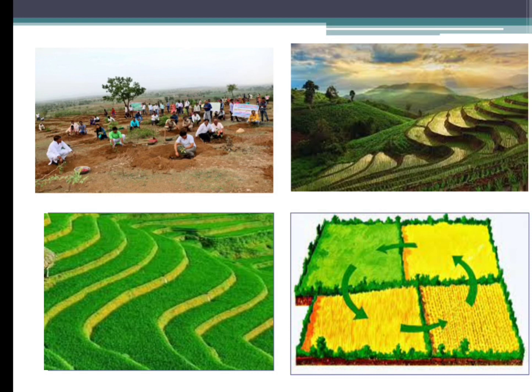If you see the 'Did you know', children, as per a 2010 report, India is losing 5,334 million tons of soil every year due to soil erosion because of human activities. Can you imagine, children? The number is very huge.